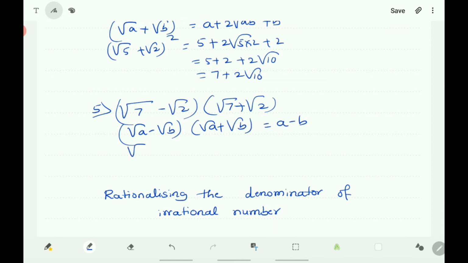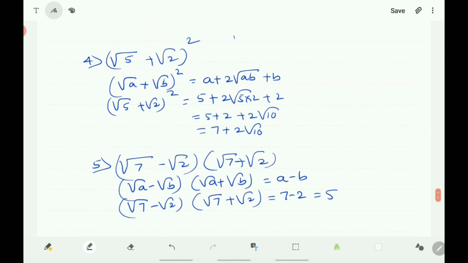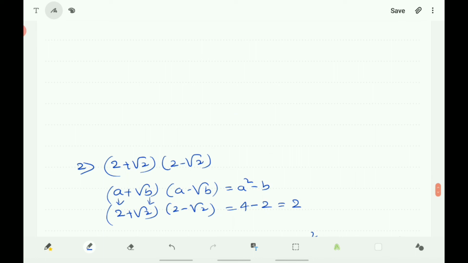Here in the place of a there is 7, in the place of b there is 2. So it becomes 7 − 2, which is equal to 5. So this is the product and expansion by using the related identity.